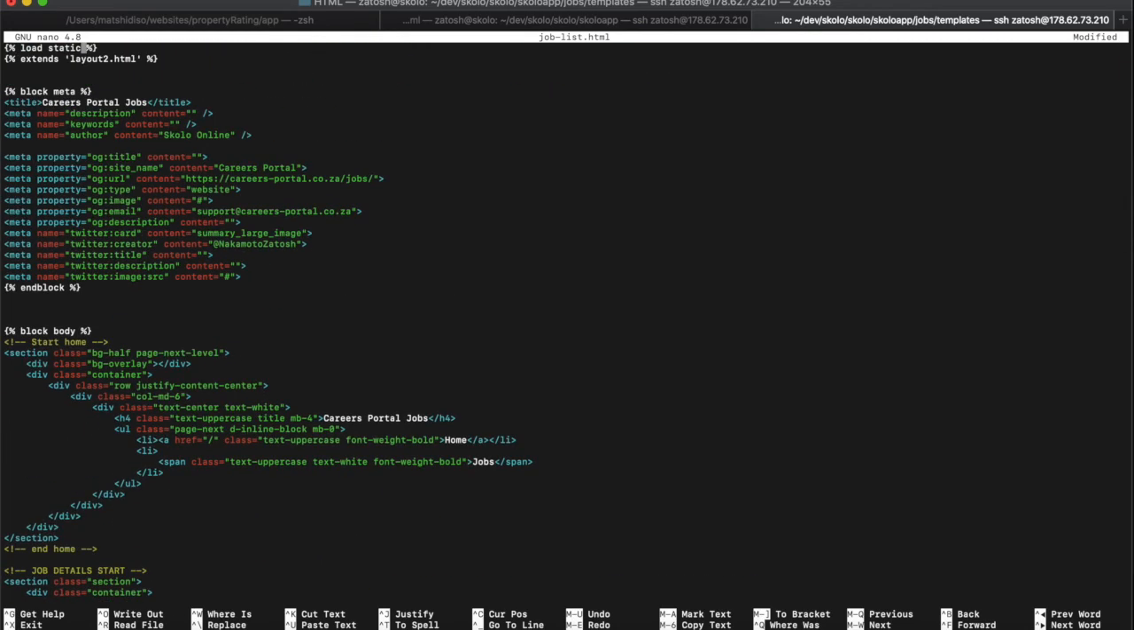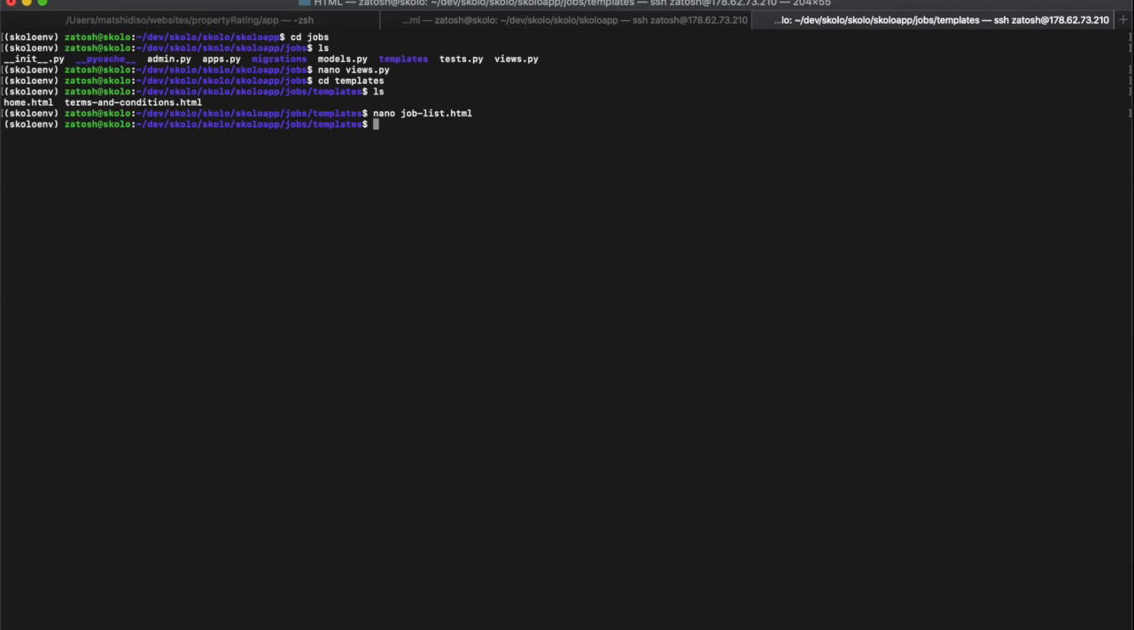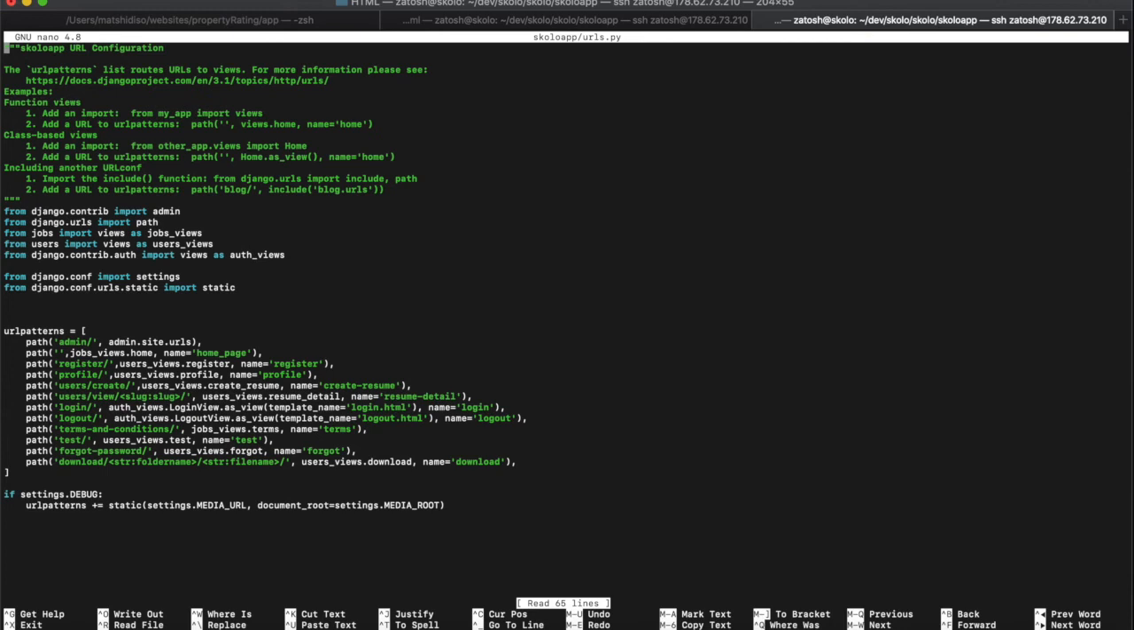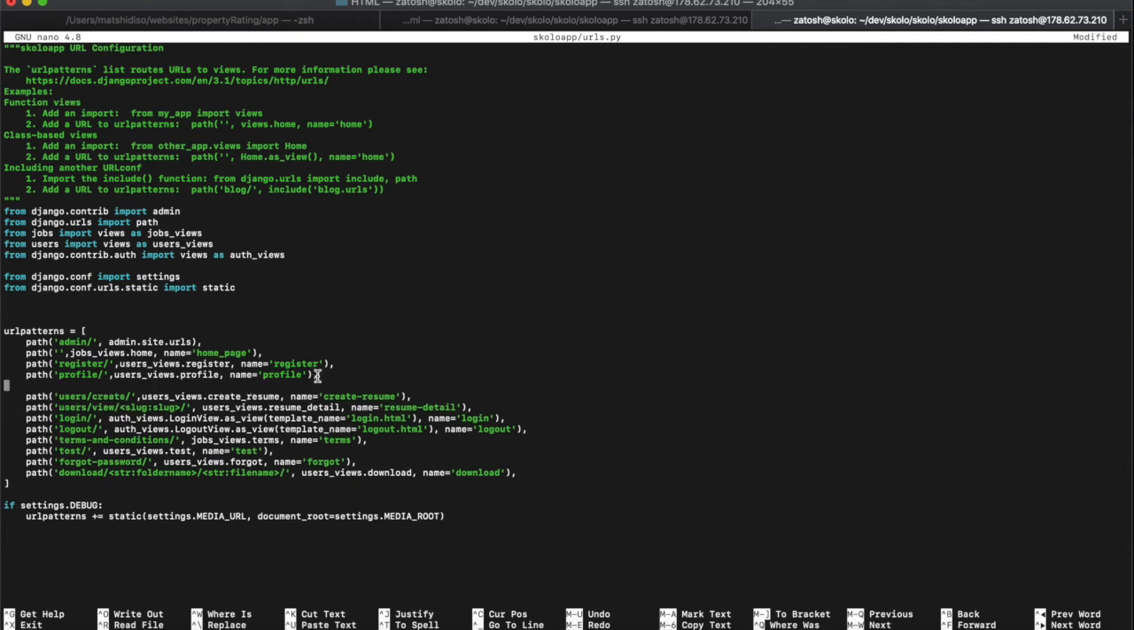For jobs, the URL path for this will be jobs/jobs, but we haven't created the URL path. First, let's save this and say yes. Then we're going to cd out of here completely, and we're going to open our URL file, which is inside the scholar app, urls.py. Let me see over here. We don't have a path that says jobs. So what we're going to do in here is create a new path over there, and I'm just going to copy this.